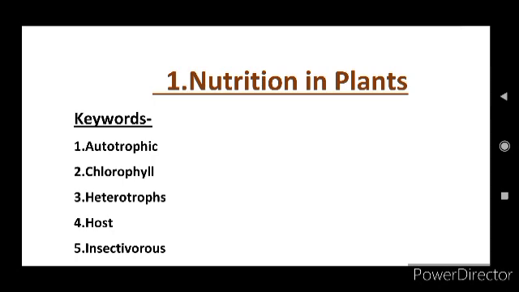In this particular video, I would like to share the nutrition in plants classwork. First, look at the keywords. The first keyword is autotrophic. Autotrophic means the mode of nutrition in which organisms make food themselves from simple substances. The second word is chlorophyll. Chlorophyll is a green substance present in leaves that traps energy from sunlight.